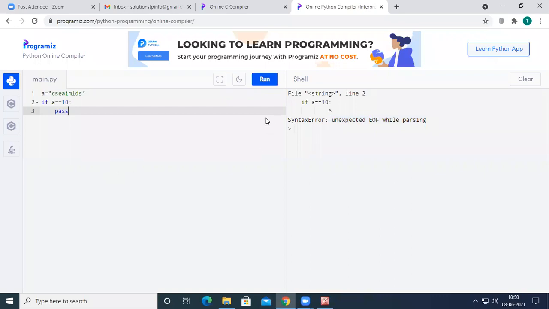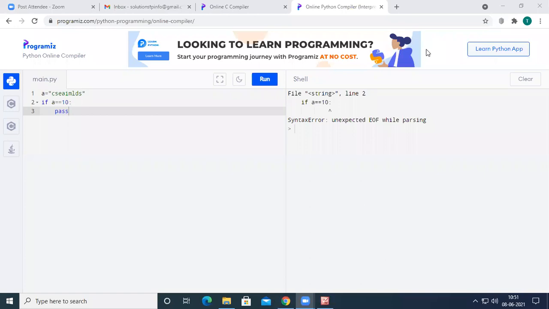Okay, so this is the use of the pass statement, right? With this, I am going to close today's session. In today's session, we discussed break, continue, and pass statements. Break is going to terminate the entire loop. Continue is going to skip the current iteration, whereas the pass statement is used as a placeholder. Whenever you want to mention an empty condition statement or an empty iteration statement, to avoid getting an error, we go for the pass statement, right?